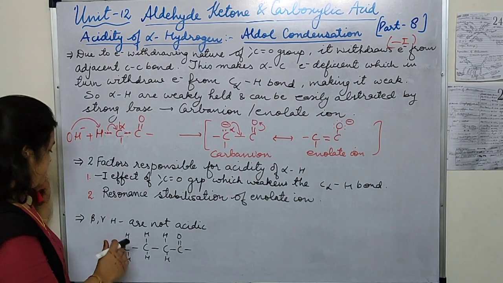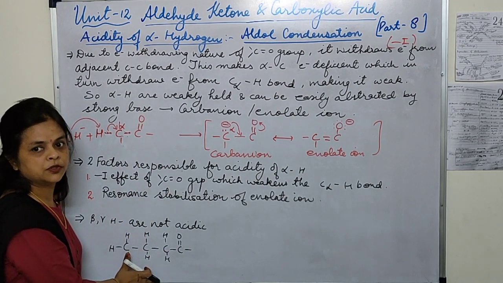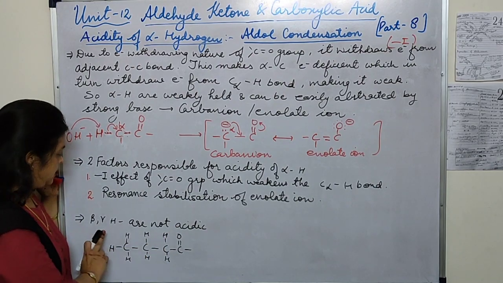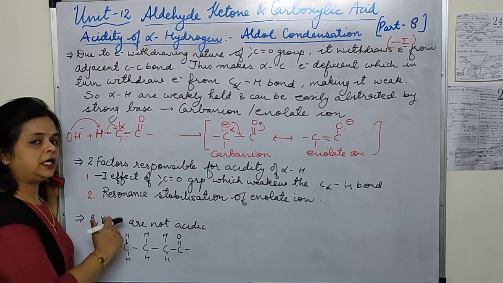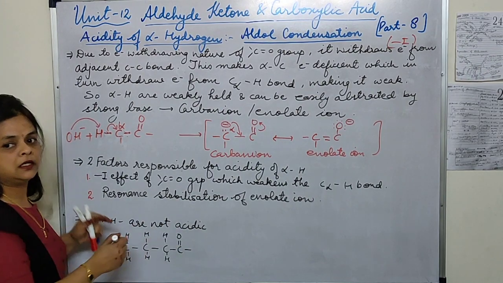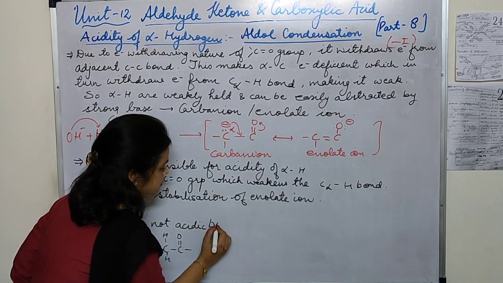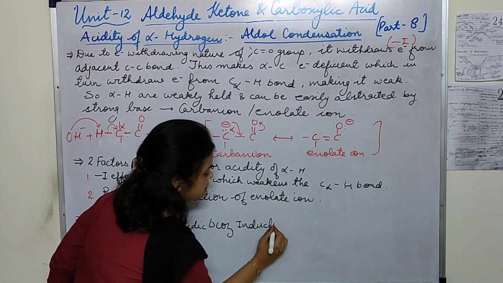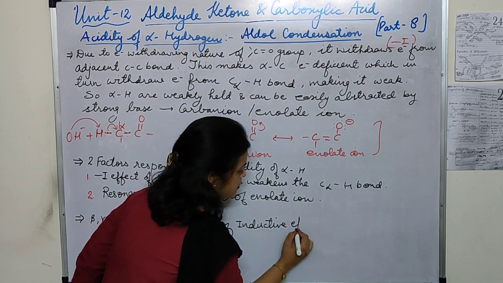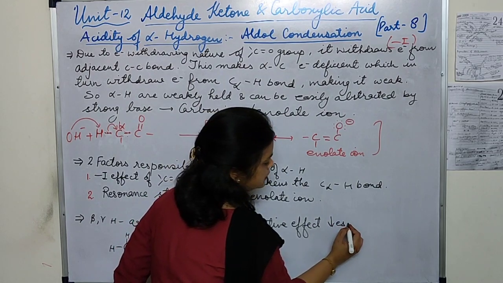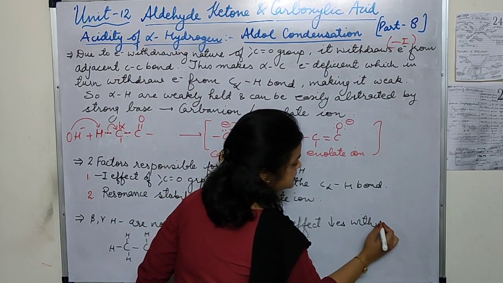Now the last point in this theory, and then we will take the aldol condensation reaction in detail. That is, beta, gamma, and other hydrogens are not acidic. Why are they not acidic? Because the inductive effect decreases with distance.